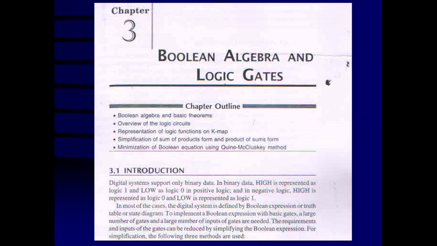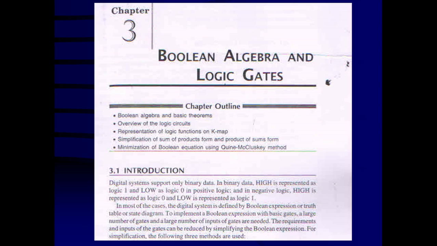In most cases, a digital system is defined by a Boolean expression, truth table or state table. That means if you want to represent a digital system, it can be represented in any of three ways. Either you can represent it through Boolean expressions, from which you can understand the logic circuits, or through the truth table, which is nothing but the input-output possibilities, or through state transition diagrams. That means how it makes a transition from one state to the next state, you can understand from the state transition diagram.